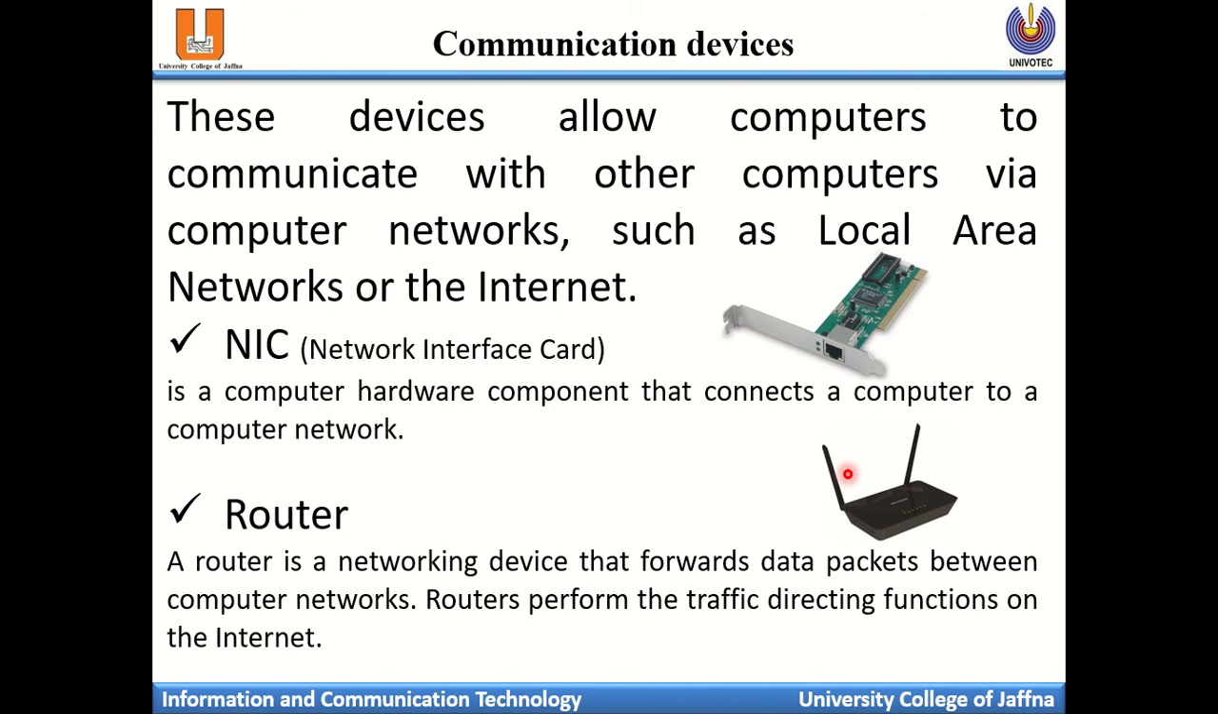So these two basic devices are important to have an internet connection on your computer. One is the network interface card, which is located on the motherboard. Another one is the router.